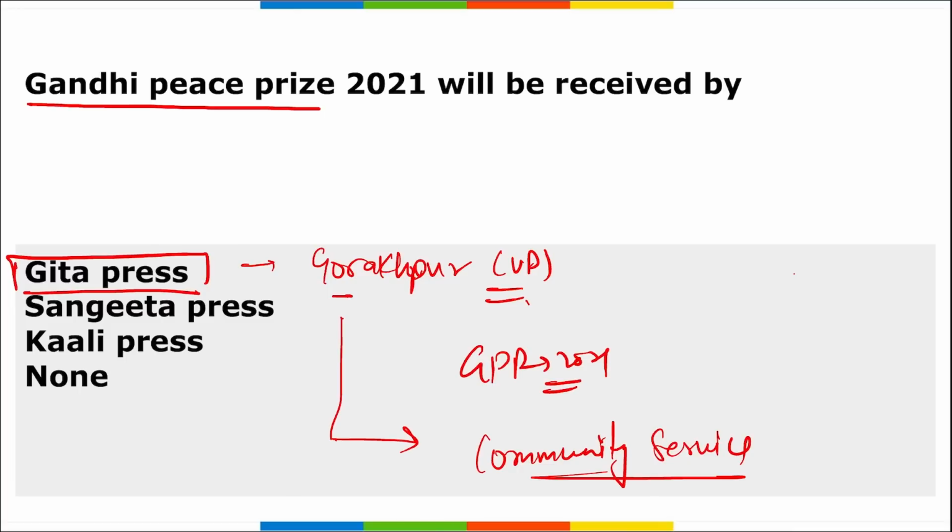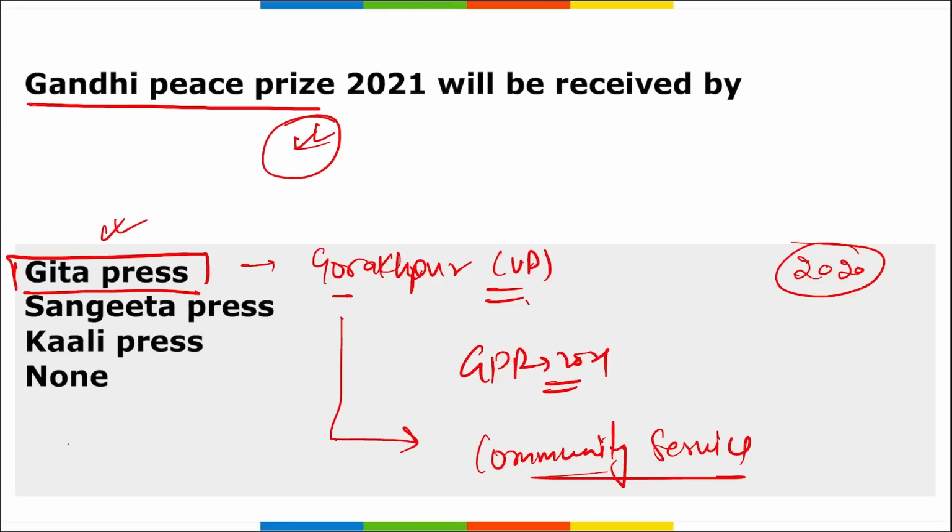Gandhi Peace Prize for 2020 was awarded to Sheikh Mujibur Rahman for his contribution towards social, economic and political transformation. Right, that is for the Peace Prize for 2020, but we are discussing 2021 now. So Geeta Press of Gorakhpur, UP has been awarded this prize.